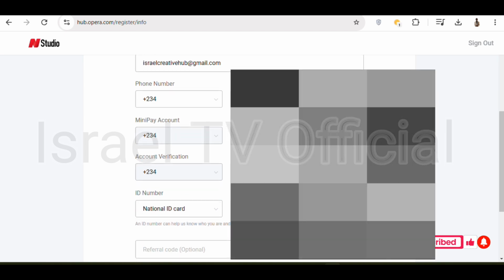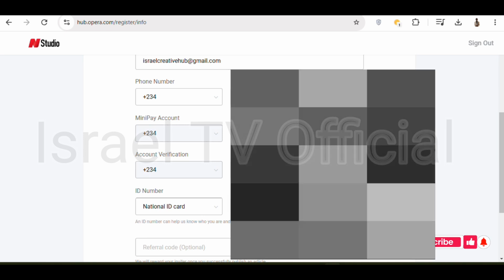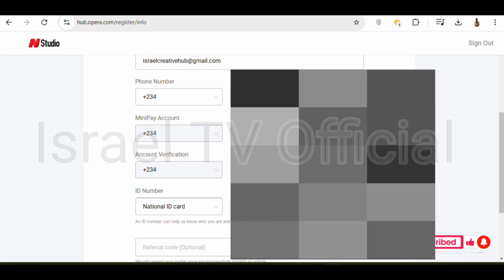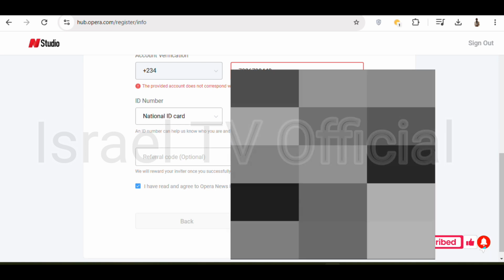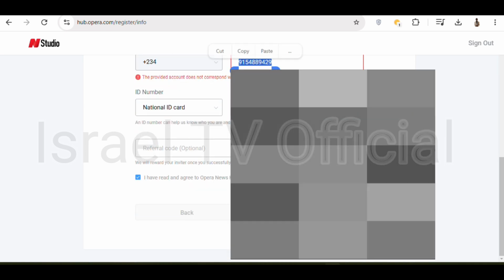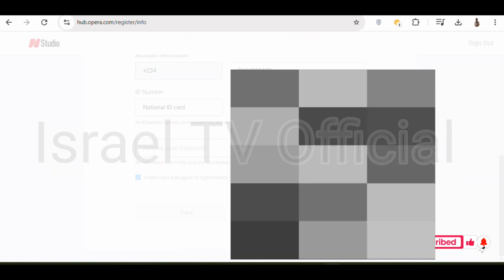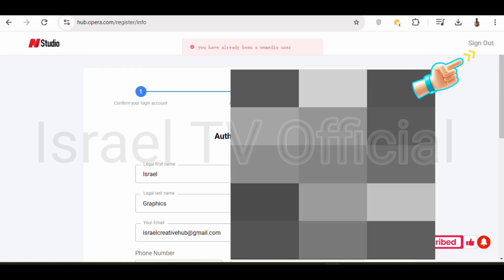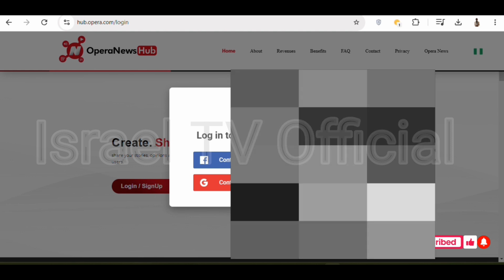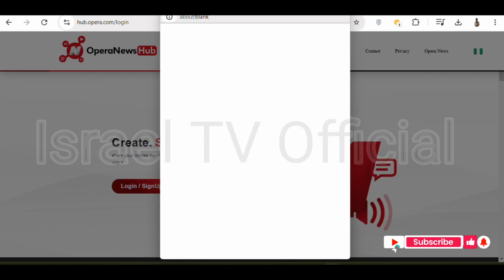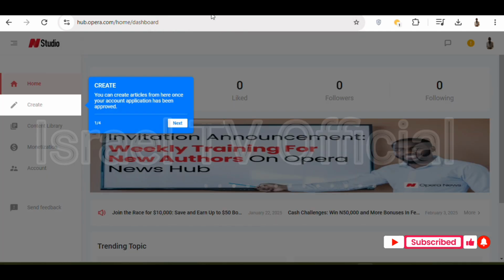After filling all the necessary details, you click on submit, and confirm all your details. Or you can go back, check your details, confirm everything. Now I'm done with it. I now go back up there, click that sign up, and log in with the Google account you used to create that account. As you can see over there, log in with the Google account.